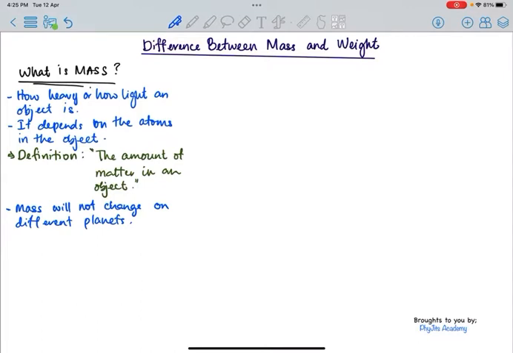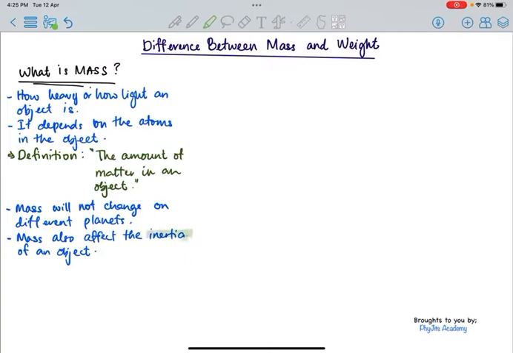The mass also affects the inertia of the object. What does it mean by inertia?